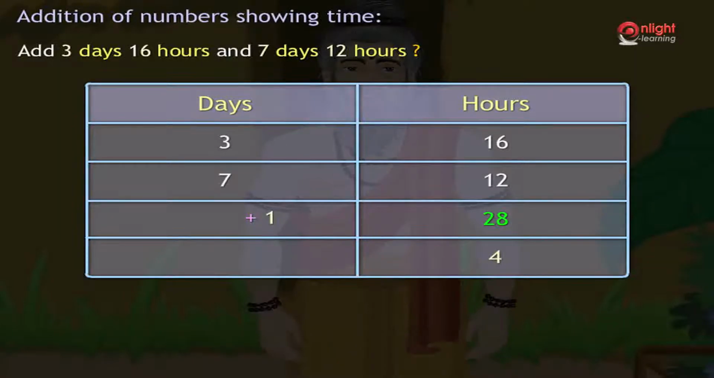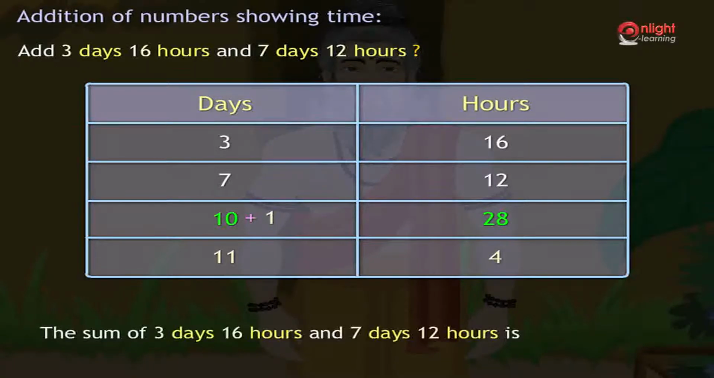Now, by adding the days column, we get 3 plus 7 and the 1 which was carried over from the hours column. Hence, the sum is 11 days. Hence, 3 days 16 hours plus 7 days 12 hours is 11 days 4 hours.